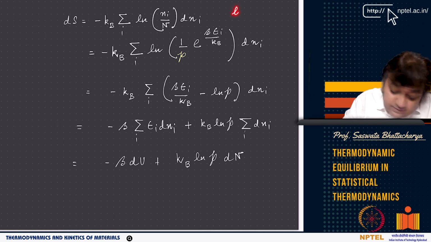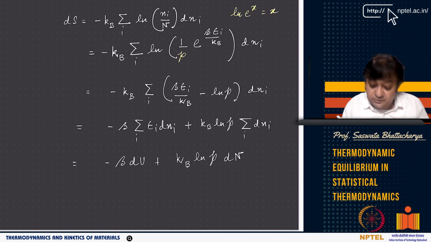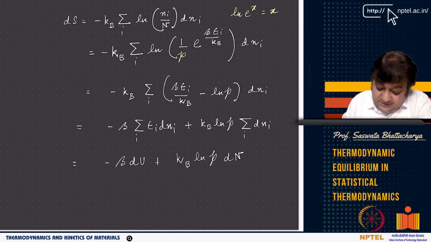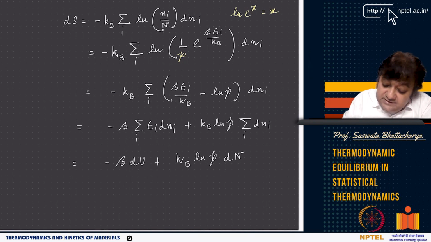The natural logarithm of e to the power x is basically x, so that's what I have written: beta epsilon_i by kB, and this is dn. Now if I rearrange a little bit, you will see that kB cancels, and there is a dn_i here. Are you seeing that?